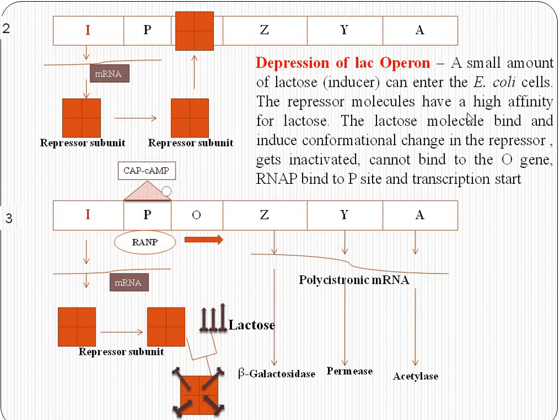Here again I explain with the text, induction of the lac operon. A small amount of lactose can enter the E. coli cell, meaning it acts as an inducer. The repressor molecule has a high affinity to lactose, meaning the repressor molecule has a high affinity to bind with lactose. The lactose molecule binds and induces a conformational change, meaning a structural change. The repressor cannot bind to the O gene, the operator site. RNA polymerase binds to the P site, the RNA polymerase enzyme binds in the P site and transcription starts.